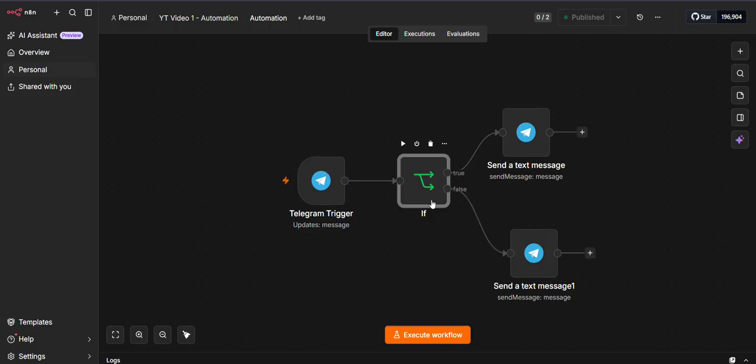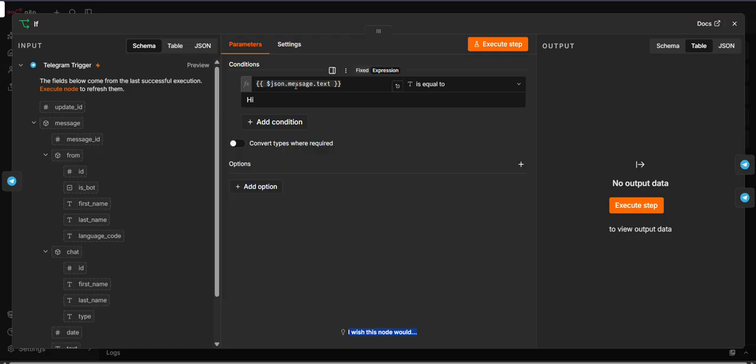So here is the if else node. Here is the if condition: if the JSON dot message dot text. Now what is JSON dot message dot text? JSON dot message dot text means the message which we are receiving from Telegram. So if the message which we are receiving from Telegram is equal to hi, right? It must be equal to hi, and H must be capital, i must be lowercase. If it is like this, then and only then send the further message. Okay, let me show you that.